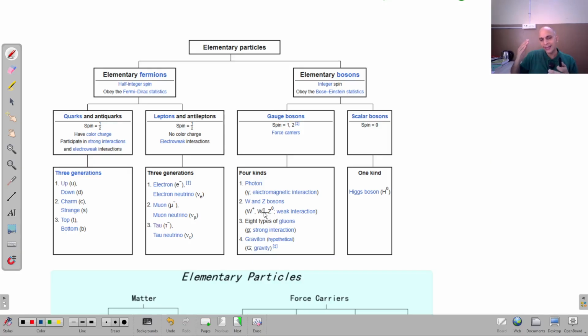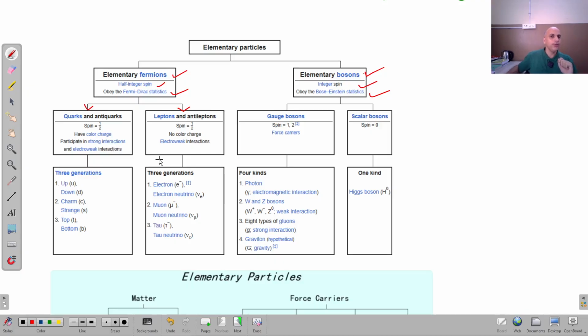So we know very well that in nature two types of particles are there, bosons and fermions. You know very well what a boson is and what a fermion is. It is written here, elementary bosons and elementary fermions. Fermions have half integral spin with Fermi-Dirac statistics, and bosons have integral spin with Bose-Einstein statistics. Now, elementary particles, they are quarks and antiquarks, leptons and anti-leptons, right.